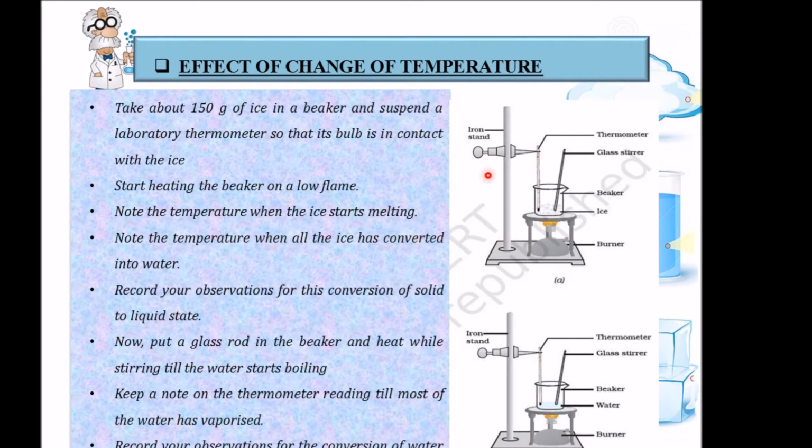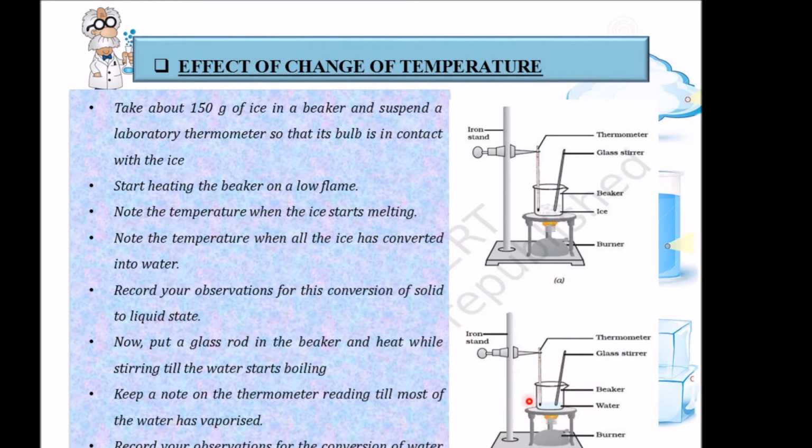Okay, so here we are taking the observation from the conversion of solid to liquid state. Okay, so now the beaker contains water. Now put a glass rod in the beaker and heat it while stirring, and the water will start boiling. Now keep a note on the thermometer till most of the water has been vaporized. Here also we are recording the observation of the conversion of water, which is in liquid state, to gaseous state.